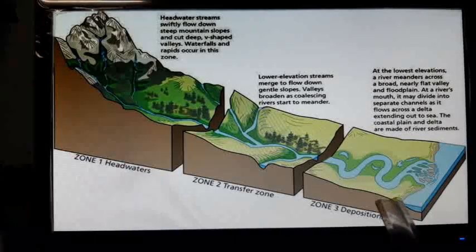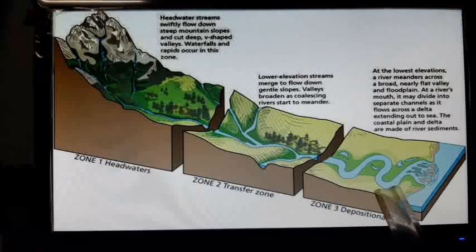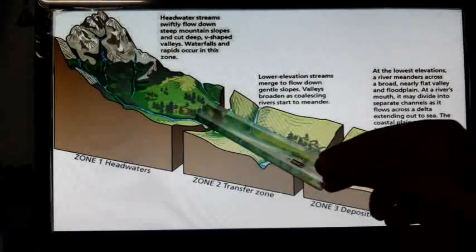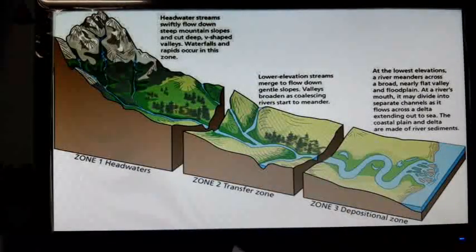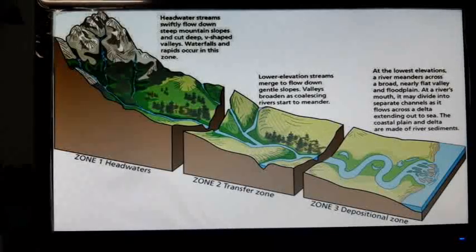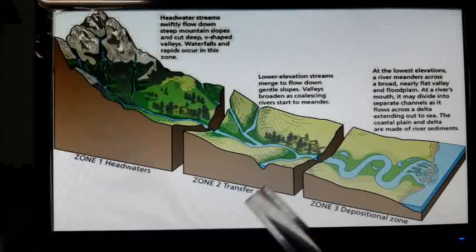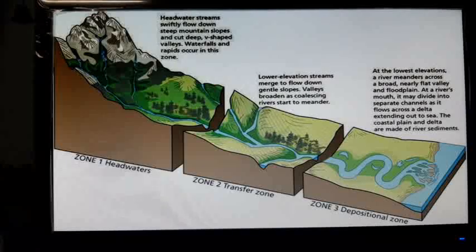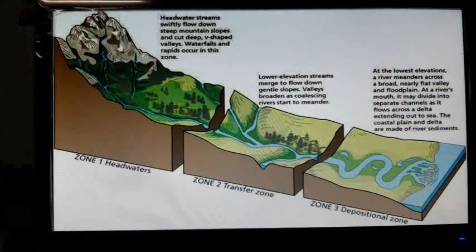In this particular area the velocity of river water is very slow, the highest velocity belongs to the upper course, and moderate velocity in the middle course. So this is the headwater zone, zone 1, the transfer zone, zone 2, and this is the depositional zone, zone 3: upper course, middle course and lower course.